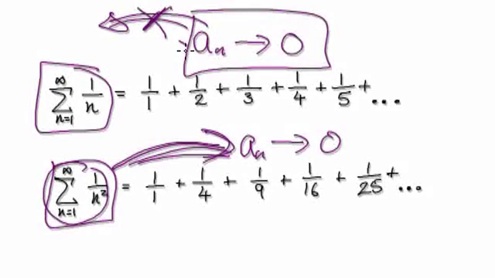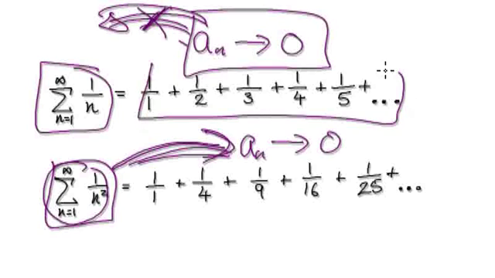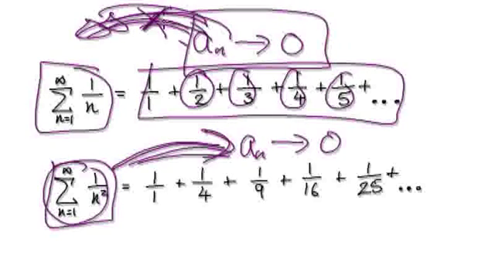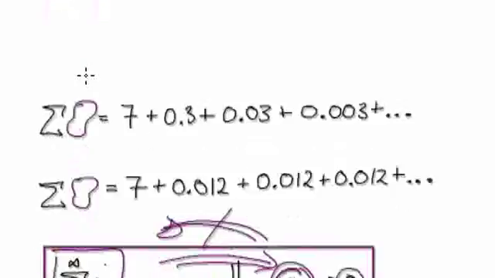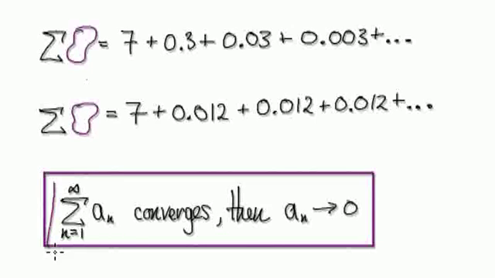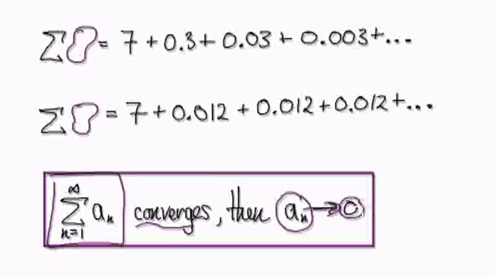But going the other way is not true, because here each individual term, you can see, is getting closer and closer to zero, but that doesn't imply that this is going to converge. So something important that you should bear in mind is that if a series is going to converge, then the sequence must head towards zero. But going the other way is not true.